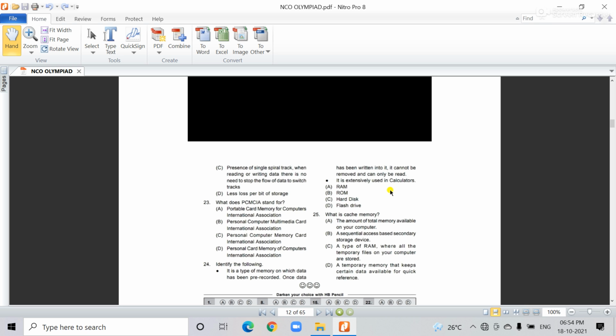Third, a type of RAM where all the temporary files on your computer are stored. And the last one, a temporary memory that keeps certain data available for quick reference. So here the correct answer is D, because cache memory is a temporary memory that keeps certain data available for quick reference. Okay.